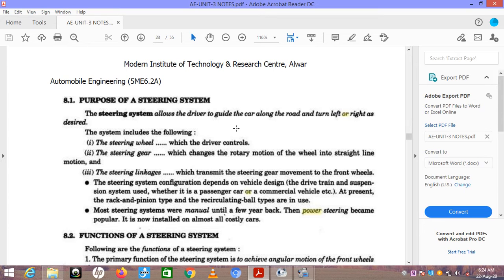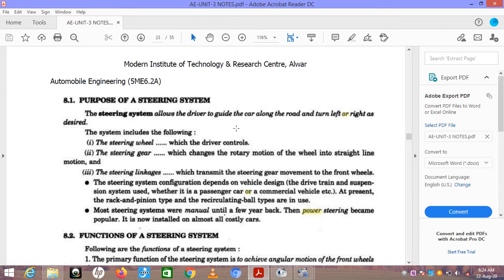The steering system configuration depends on vehicle design, the drive train and suspension system used, whether it is a passenger car or a commercial vehicle. At present, the rack and pinion type and the recirculating ball types are in use. In steering, we convert the rotary motion into linear motion.